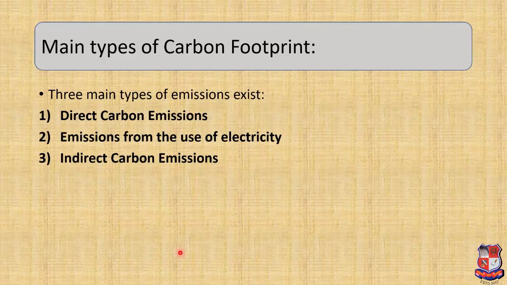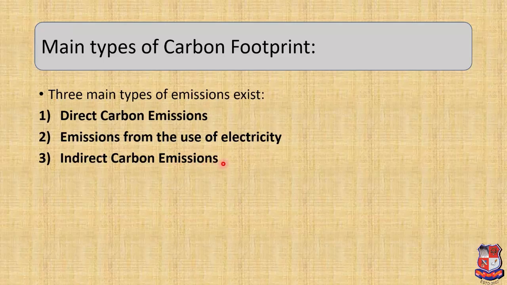Now moving towards types of carbon footprints. We can also say types of emissions. So there are three main types of emission, as I have listed here. The first is direct carbon emissions. Second is emissions from the use of electricity, and the third is indirect carbon emissions.